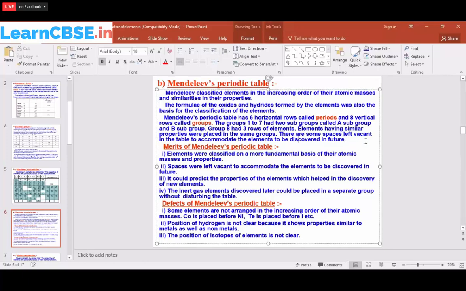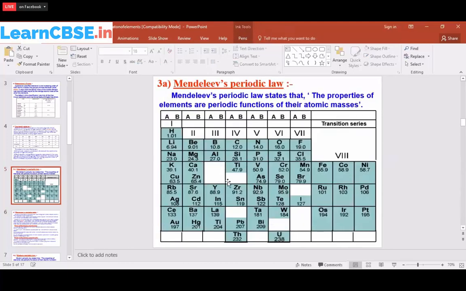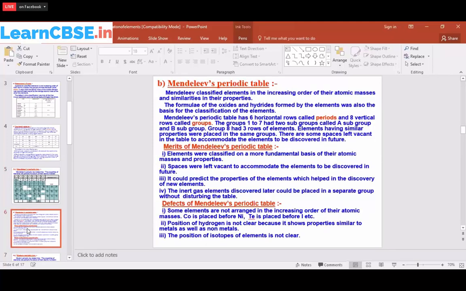There are some places left vacant in the table to accommodate the elements to be discovered in the future. So he has given some space over here. These are all the vacant spaces he has given, because at that time those elements were not yet discovered.